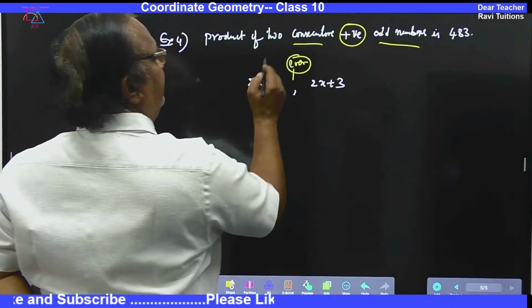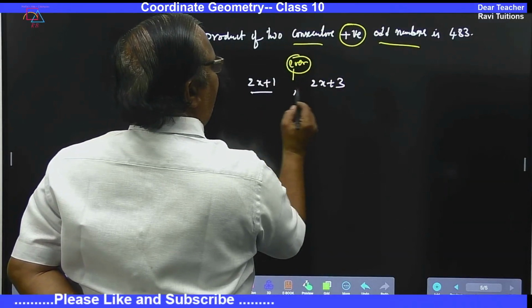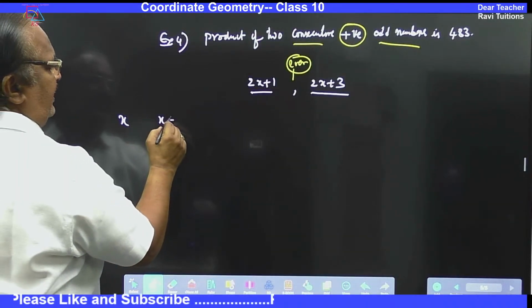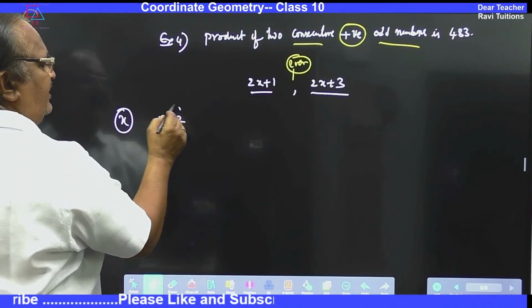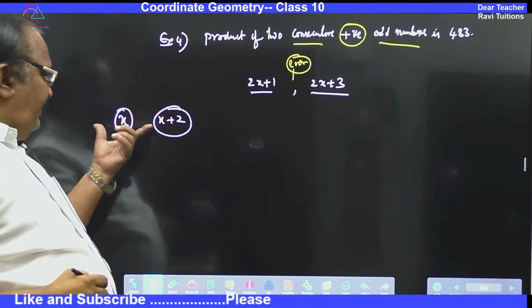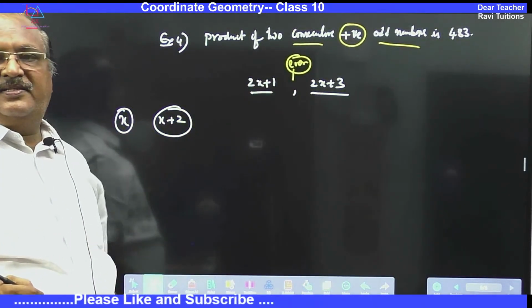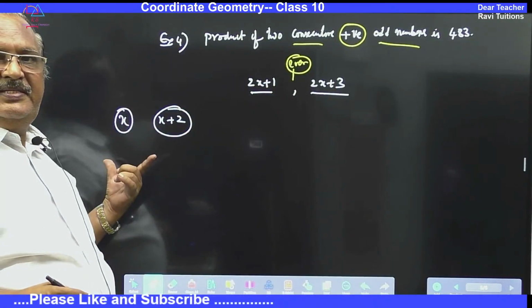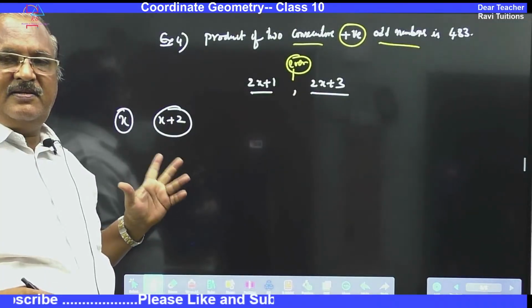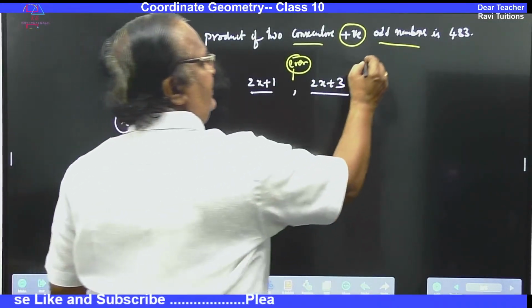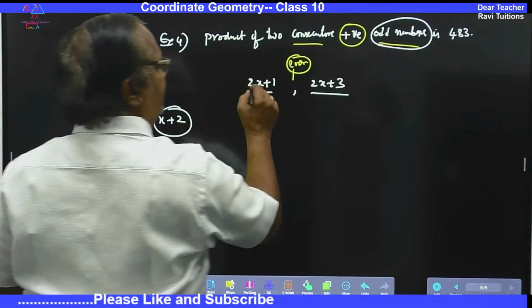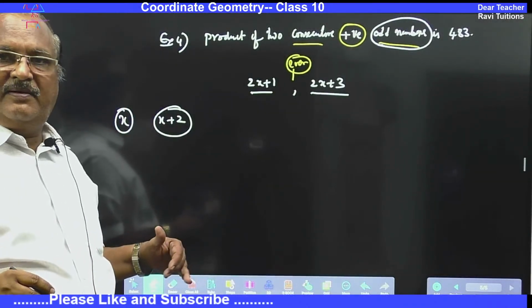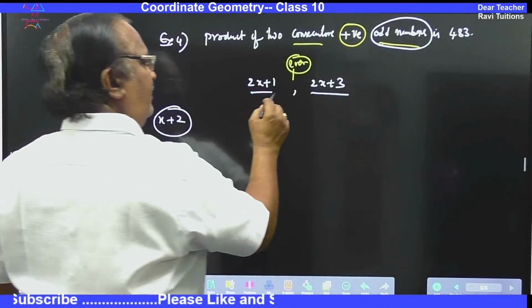Some people will take x and x plus 2. Even if you put this in this place, you will get the answer, right? You check it out. I will do with this, you do with this, whether both answers are correct or not. But when it is given odd number, this is 100% odd number, this x may be even or odd. So, that is why better always this.